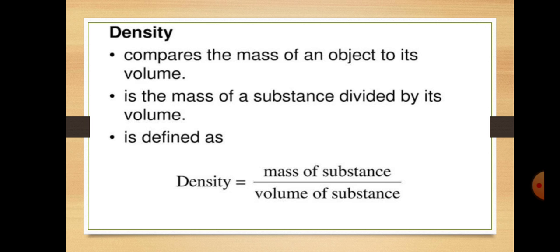Then we discuss the density. Density compares the mass of an object to its volume, meaning the mass of a substance divided by its volume. The formula is density equals mass of a substance divided by volume of a substance. The density is directly proportional to the mass of a substance: when the mass increases, the density increases. The density is inversely proportional to the volume of a substance: when the volume increases, the density decreases. It is also a physical property.